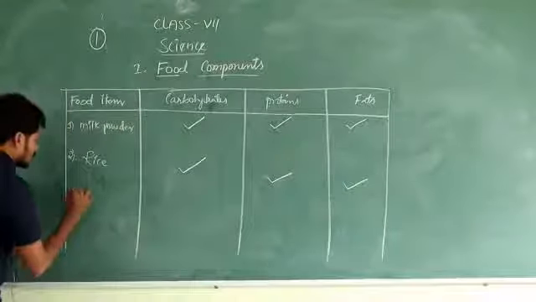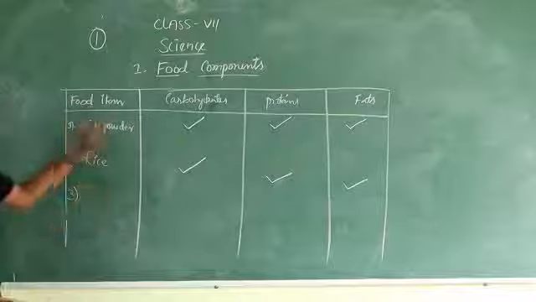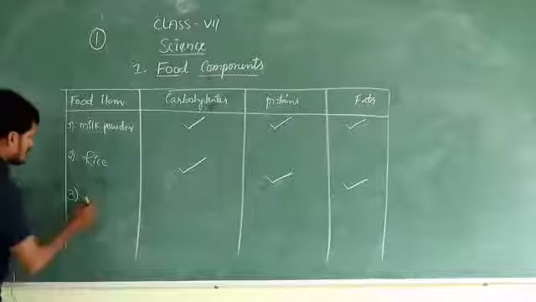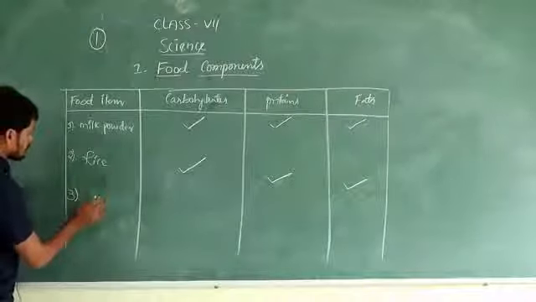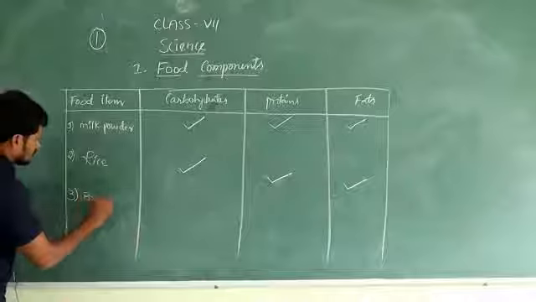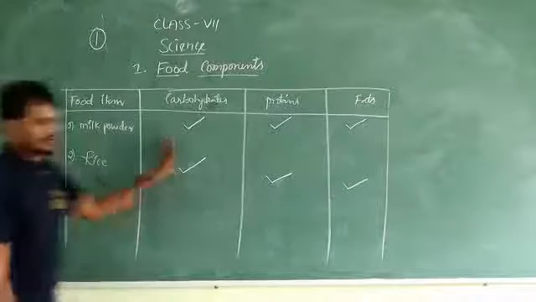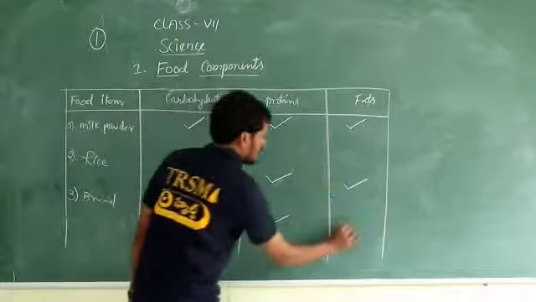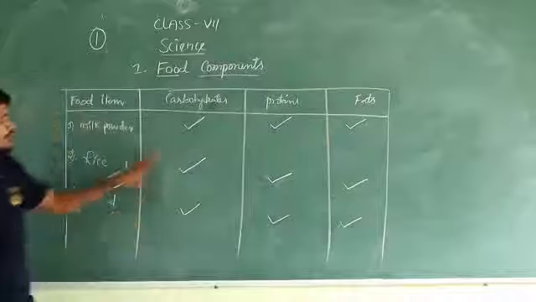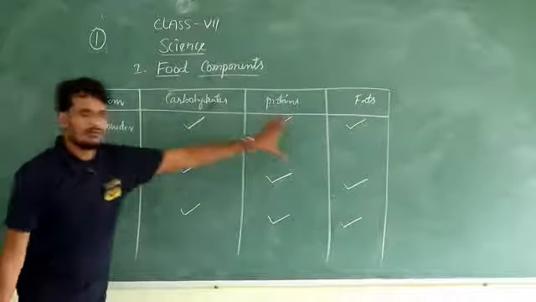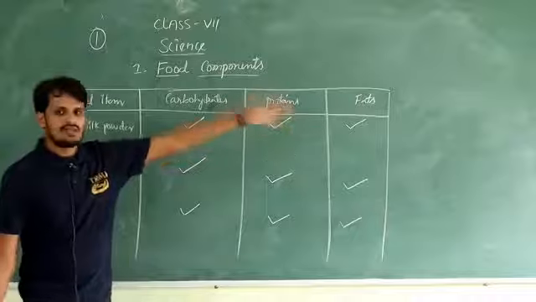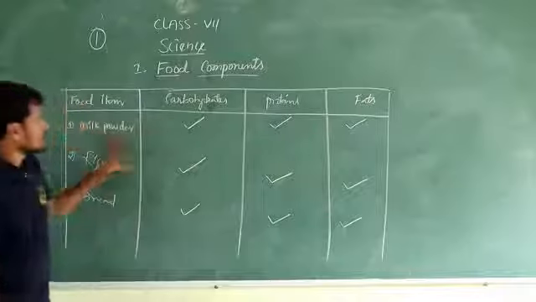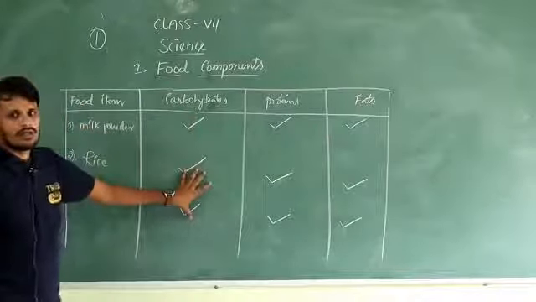Now go to the third one. I am just making a list of some food items here: milk powder, rice, and next take the example of bread. Are carbohydrates present or not? Present. Proteins, yes, and even fats are also present. Not only these nutrients, we have many nutrients like vitamins, lipids, starch and so on, but here I have just given 3 examples. Food consists of nutrients.